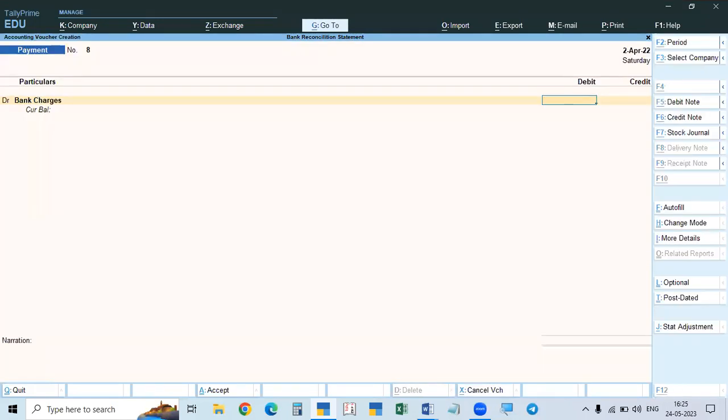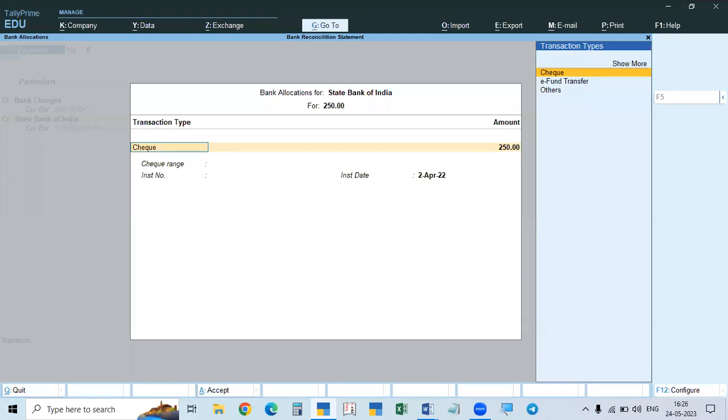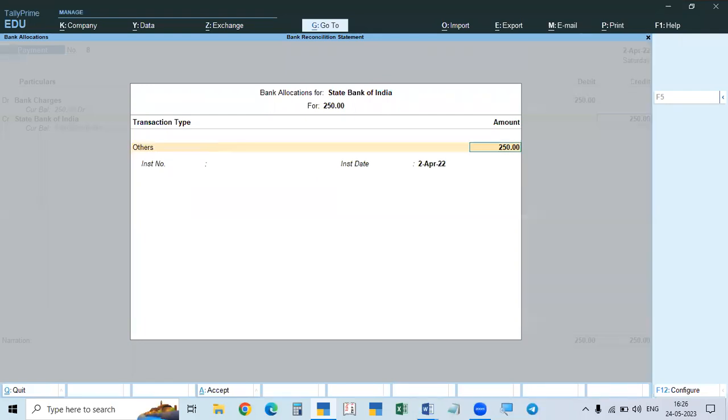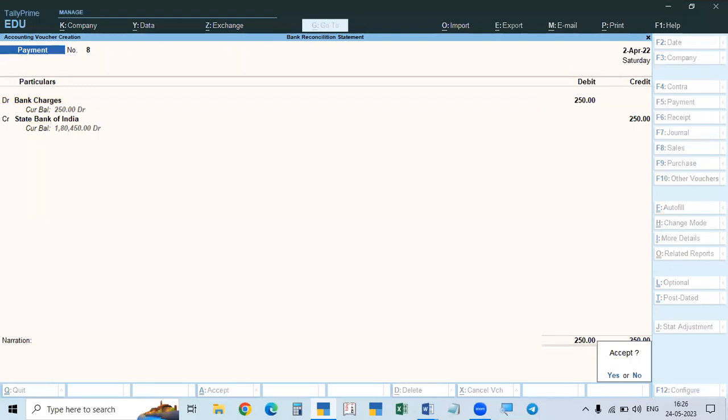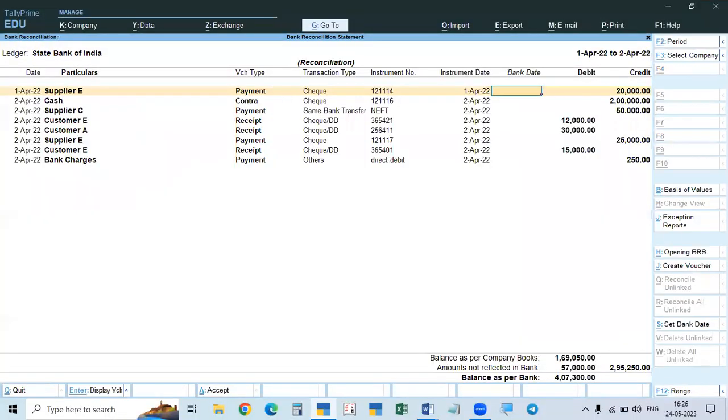What is the amount? 250. So 250 to State Bank of India. Bank charges, not charge, it is others. Others you can write. It is directly debited by the bank, so you can just write direct debit. In the narration, we can write bank charges, check return charges. And another one, what is the 250?